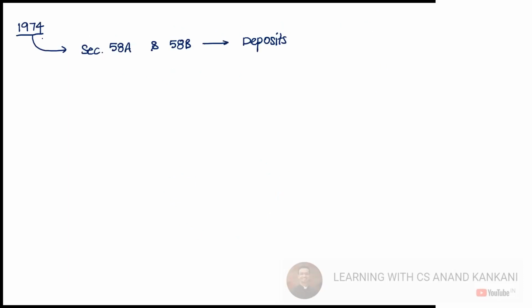So in 1974, the 1956 Act was amended, and sections 58A and 58B were inserted to regulate deposits. However, exemptions were given.